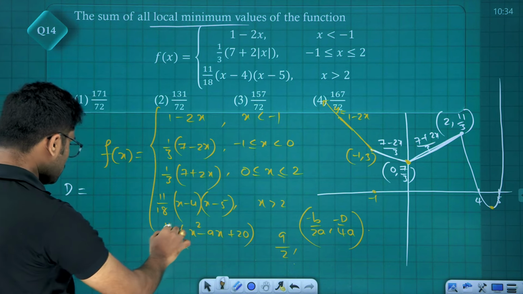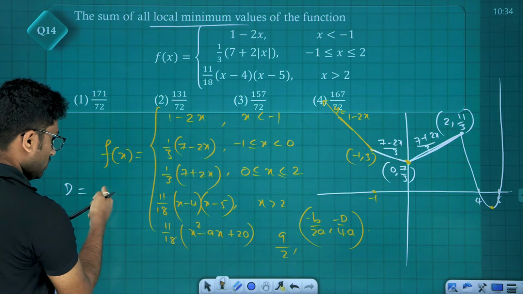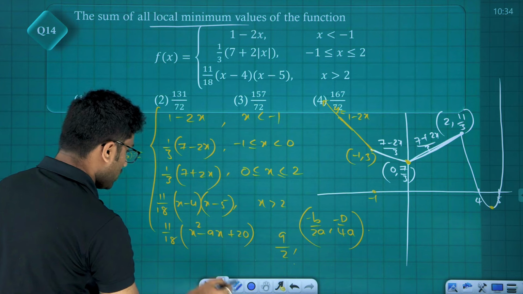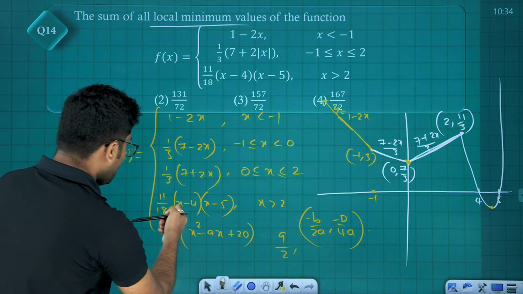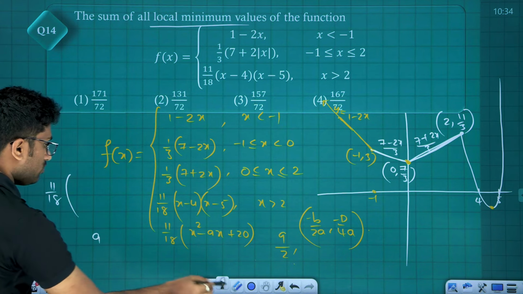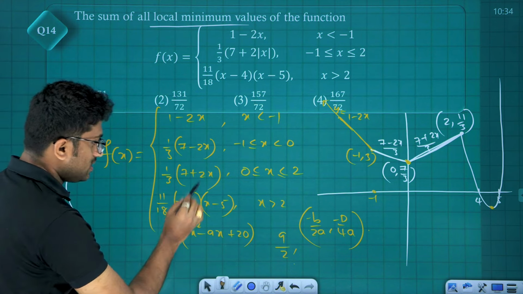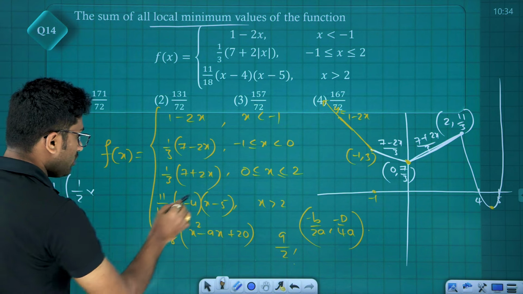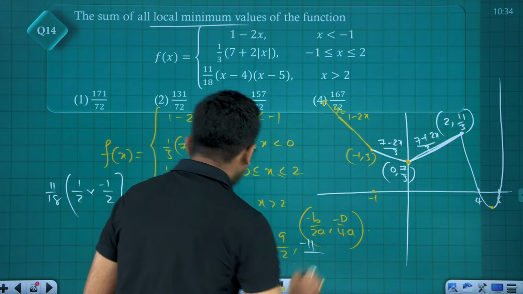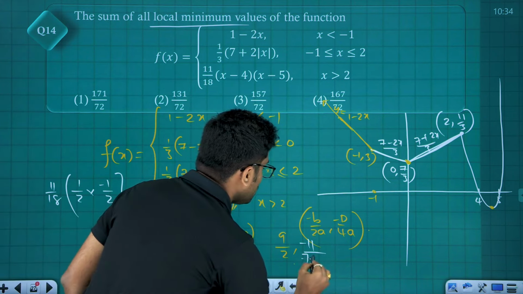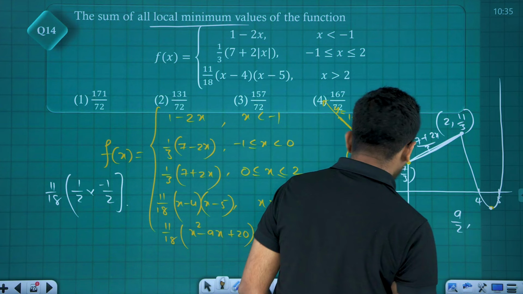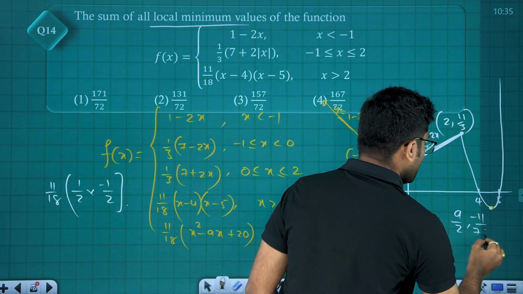Or if you put x equals 9 by 2 in this, you will get the y value. 11 by 18 times (9 by 2 minus 4), that is (9 minus 8) by 2, which is 1 by 2, into (9 by 2 minus 5), which is minus 1 by 2 again. So which is minus 11 divided by 18 into 4, that is 18 twos are 36, 36 twos are 72. So this point is 9 by 2 comma minus 11 divided by 72, friends.